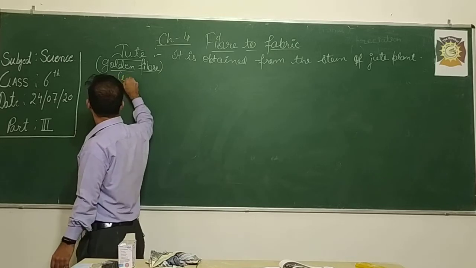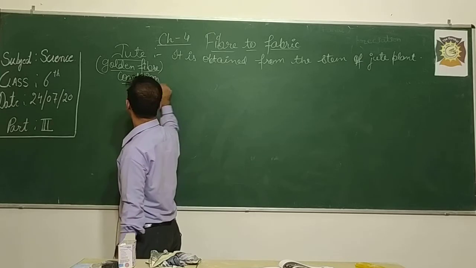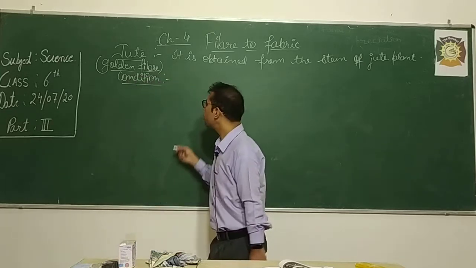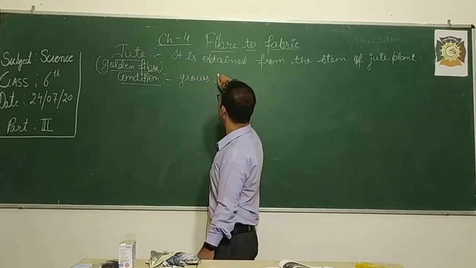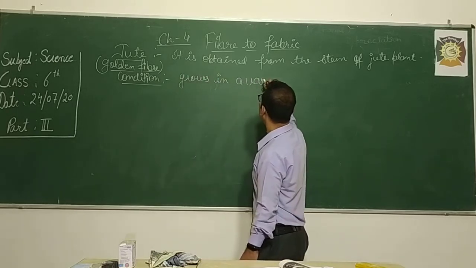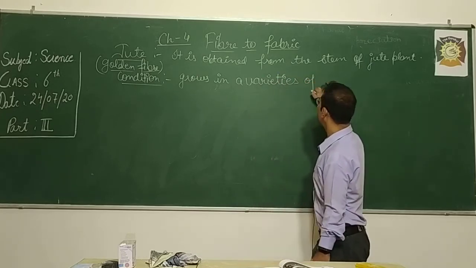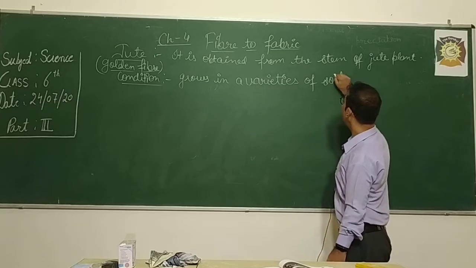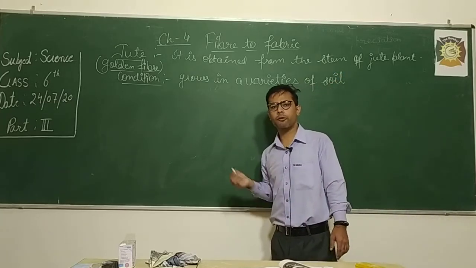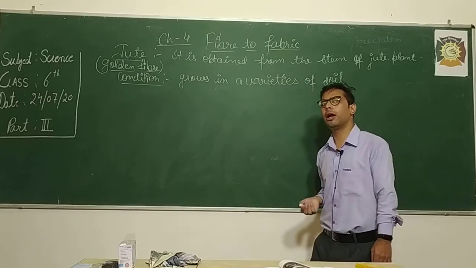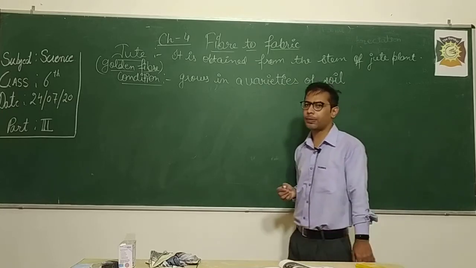Now we will study what conditions are required for the jute plant to grow. Jute plant grows in a variety of soil, that means it can grow in different types of soil. If we compare, the cotton plant mainly requires black soil to grow, while jute can grow in different types of soil.